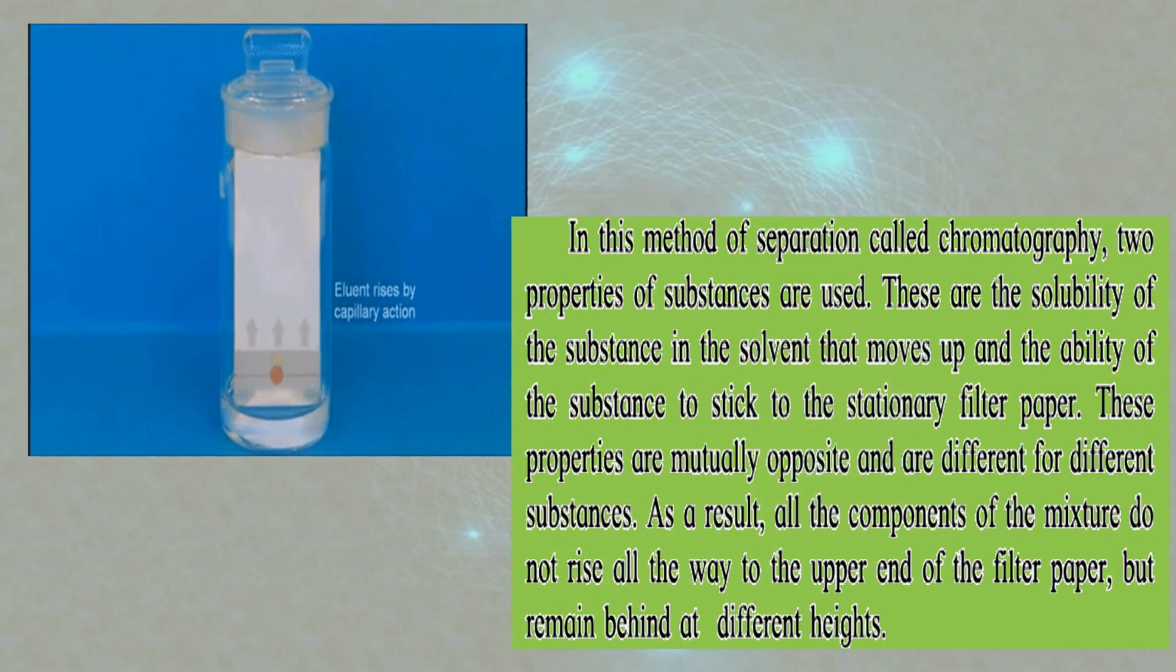In this method of separation called chromatography, two properties of substances are used. These are the solubility of the substance in the solvent that moves up, and the ability of the substance to stick to the stationary filter paper. These properties are mutually opposite and are different for different substances. As a result, all the components of the mixture do not rise all the way to the upper end of the filter paper but remain behind at different heights.